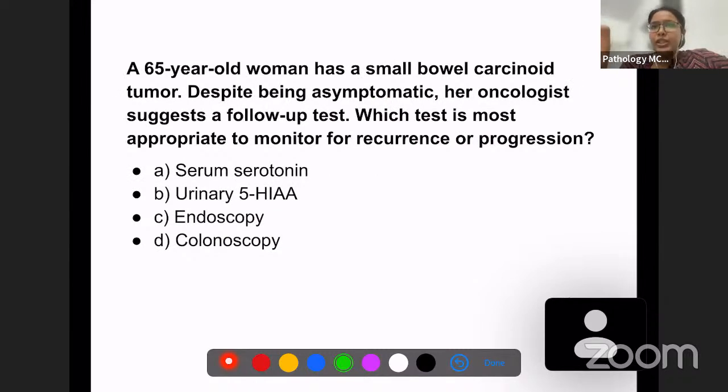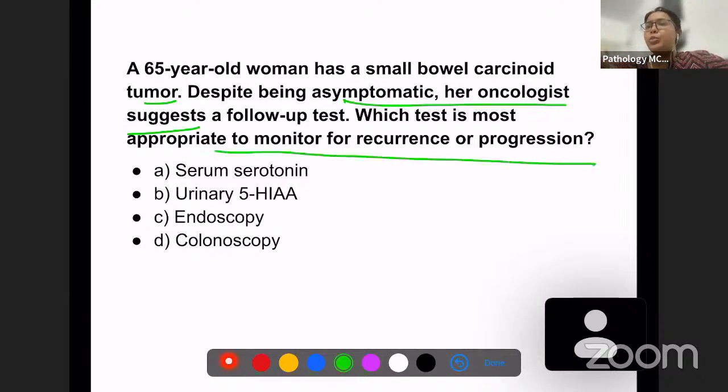And then the next question is a 65-year-old woman who has a small bowel carcinoid tumor. So they've given that small bowel carcinoid is there, despite being asymptomatic. Her oncologist suggests a follow-up test. Which test is most appropriate to monitor? So you know we have already discussed it is 5-HIAA, which is a metabolite of serotonin. So that is the test which is used.